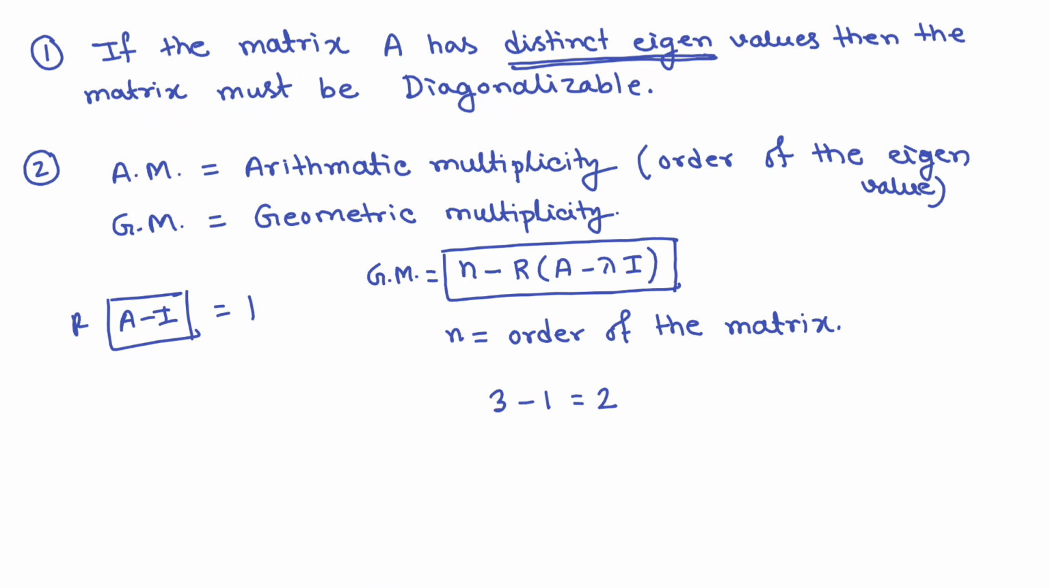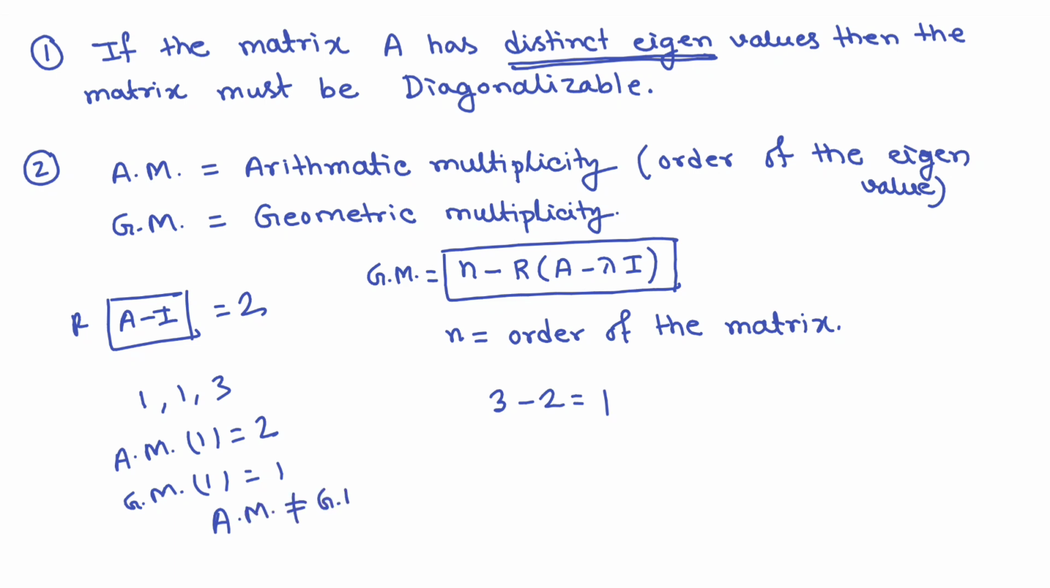Let's say for the matrix I have taken the example eigenvalues 1, 1, 3. So obviously AM of 1 is equal to 2, and here I am getting GM of 1 equal to 2. They are equal, yes or no? Suppose the GM is instead 1, that means 3 minus 2 equals 1. Then we can say that AM is not equal to GM. In that case the matrix will not be diagonalizable. So you have to check the AM-GM property, that AM equals GM.